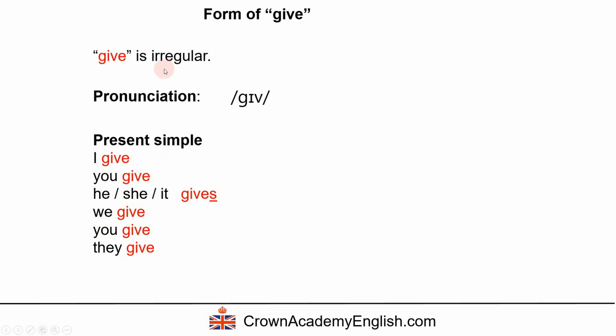Now let's look at the irregular part. The past simple. So this is irregular. Gave. Look at the pronunciation. Gave. Okay? So for example, we can say, yesterday I gave some money to someone. Okay?